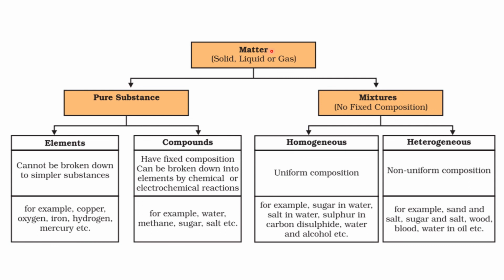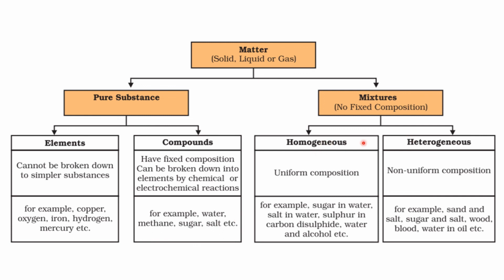Matter exists as solid, liquid or gas. Pure substances and mixtures have no fixed composition for mixtures. Pure substances are classified as elements and compounds, and mixtures as homogeneous and heterogeneous. Elements cannot be broken down into simpler substances. Examples: copper, oxygen, iron, hydrogen, mercury, etc. Compounds have a fixed composition and can be broken down into elements by chemical or electrochemical reactions. For example, water, methane, sugar, salt, etc.